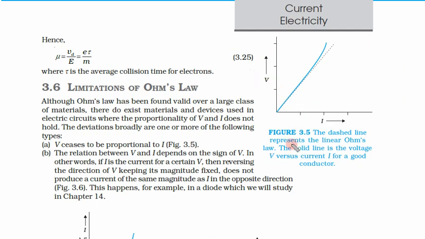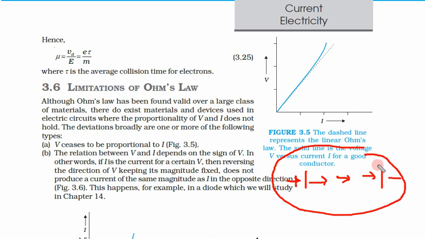Why? Because initially you say that if you increase voltage, that means this is plus, this is negative, so charge carriers will start moving faster and faster. But as you know, if you are on a road and you start driving very fast, the road accidents will increase many times.